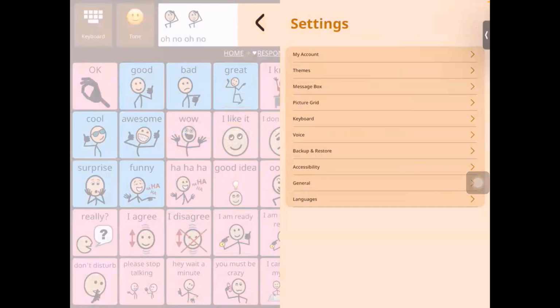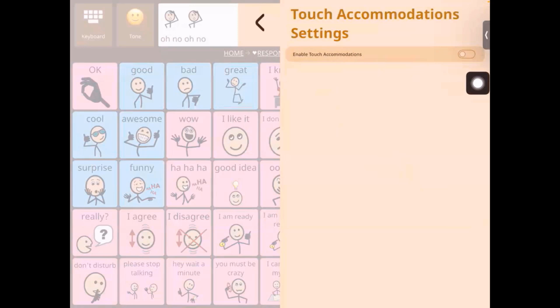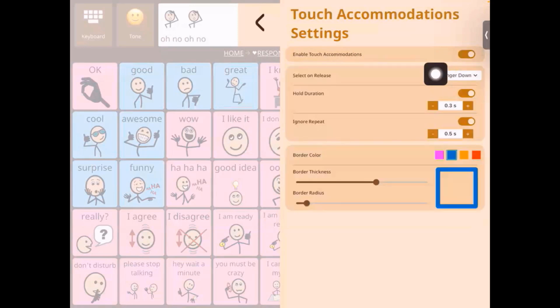Now the next one that we have is accessibility. Accessibility allows for some accommodations for those users with fine motor difficulties. We've called those touch accommodations. So first let's turn that on. And then as you can see, there are a few different features.